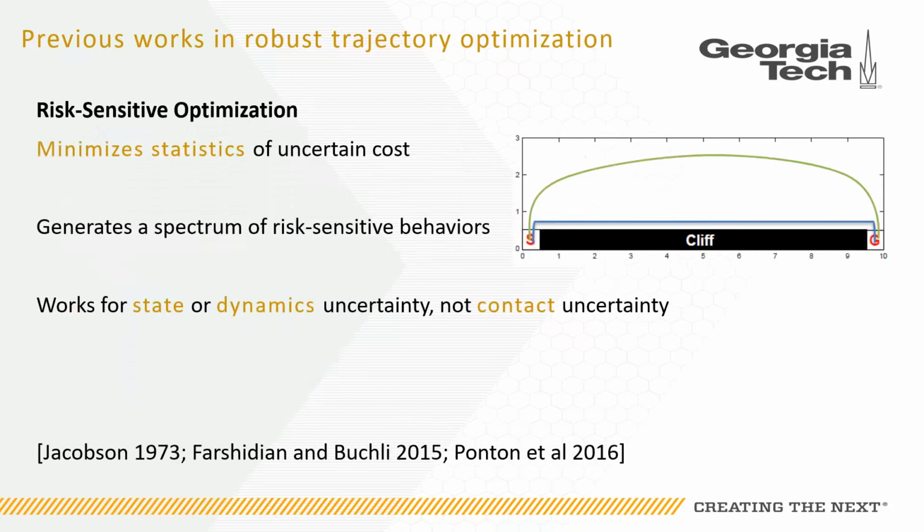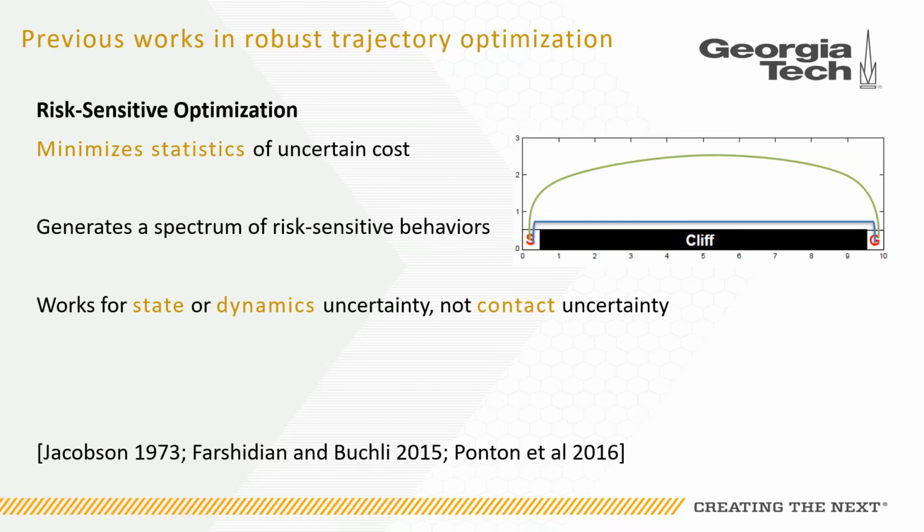Along a different track are the risk-sensitive approaches, which propagate uncertainty from state measurement or the dynamic model to the cost function, and then minimize the higher order statistics of the cost. These methods can produce a wide spectrum of behaviors. For example, in the CliffWorld example on the right, where S indicates the start position and G is the goal, risk-sensitive methods can produce a risk-seeking behavior, shown in blue, which takes a short path edging along the cliff, or a risk-averse behavior, shown in green, which takes a wider path to avoid the cliff.